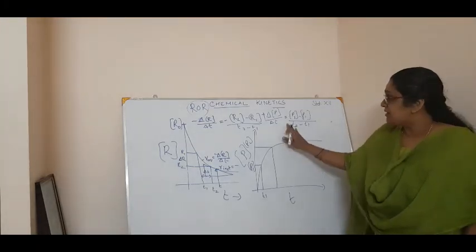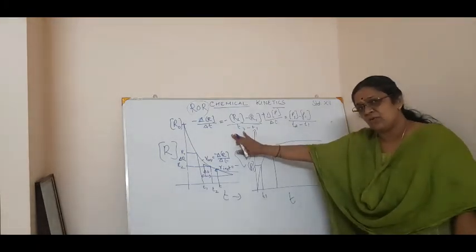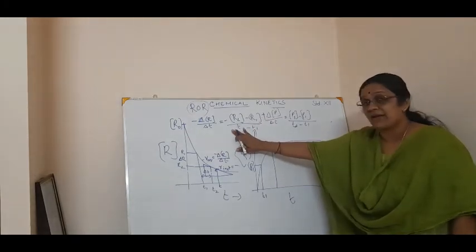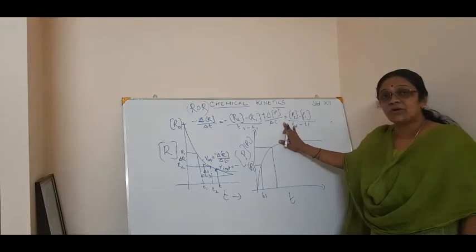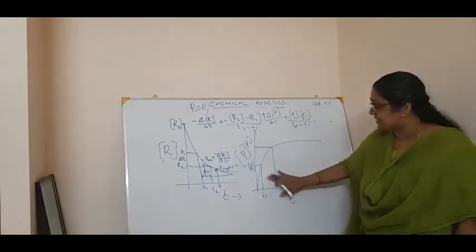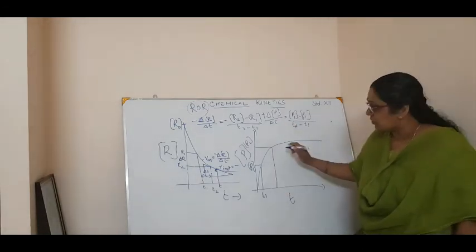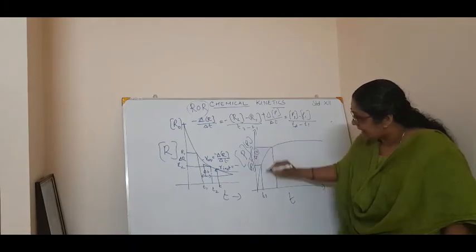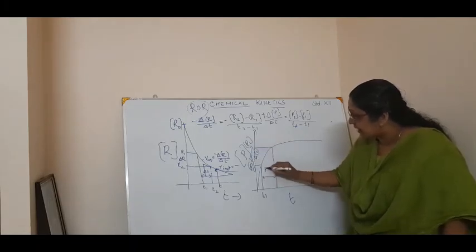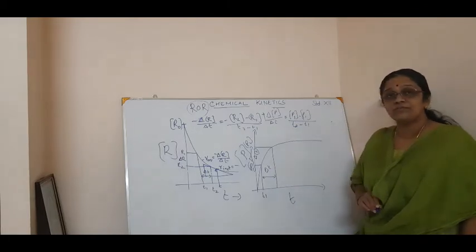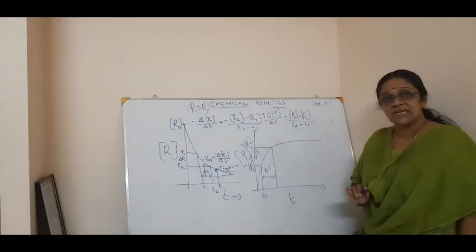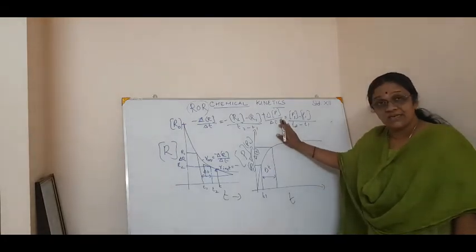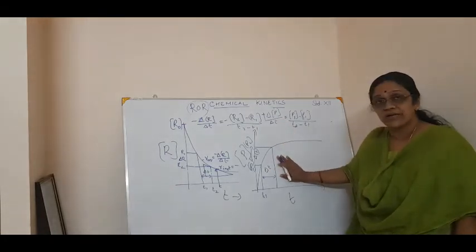See, this is the same as reactants, no difference. How you calculate for a reactant, the same way you calculate for the product. Only the difference is the graph is like this. So this difference is the delta P, and this difference is the delta T. That's all. Clear? So this is how you find the average rate of reaction of that product.